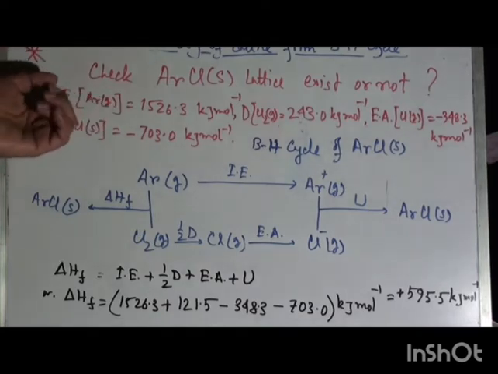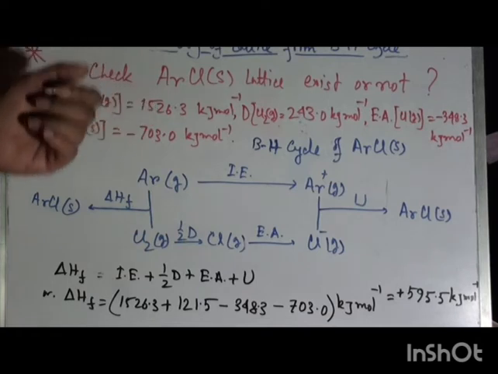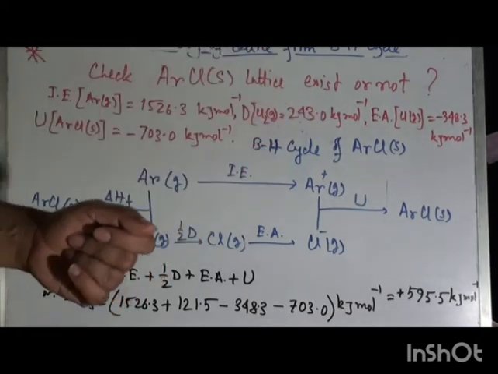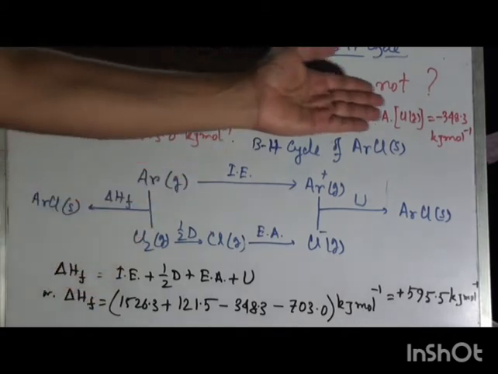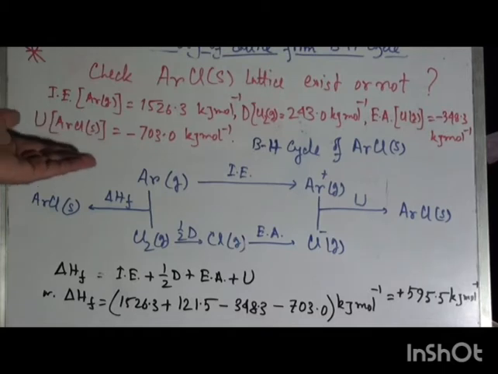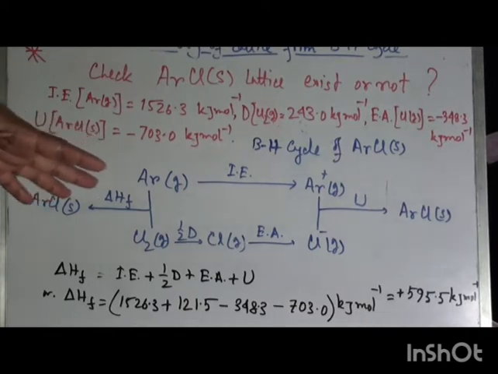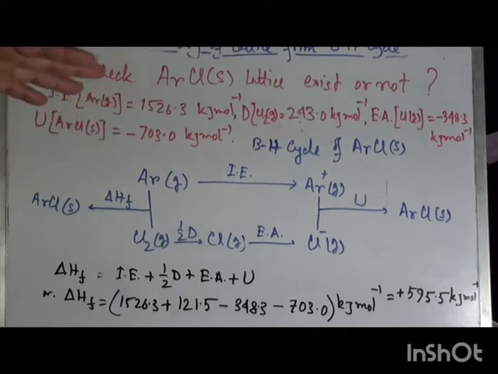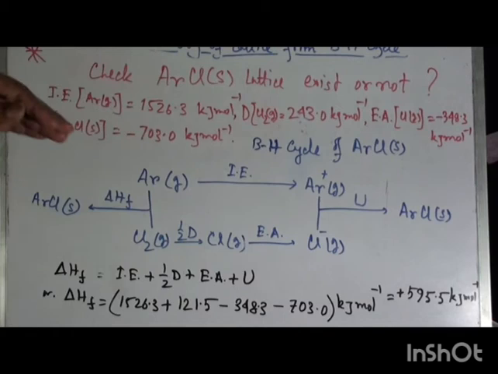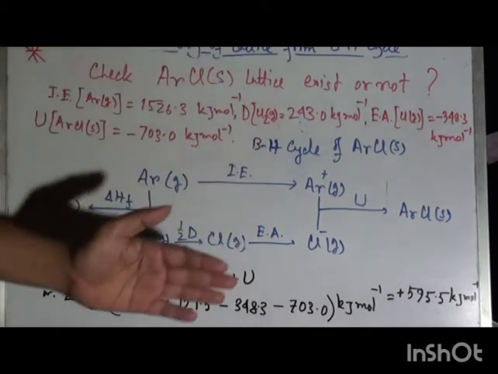Ionization energy of argon gas is this value, very high, in kJ mole inverse. Dissociation energy of chlorine is that, electron affinity of chlorine, as well as lattice energy of ArCl solid is given. So we can easily comment whether ArCl solid or lattice is formed or not, stable or not, or exists or not from the Born-Haber cycle.